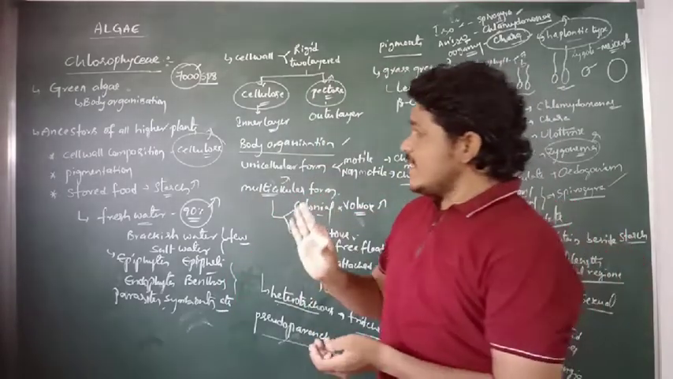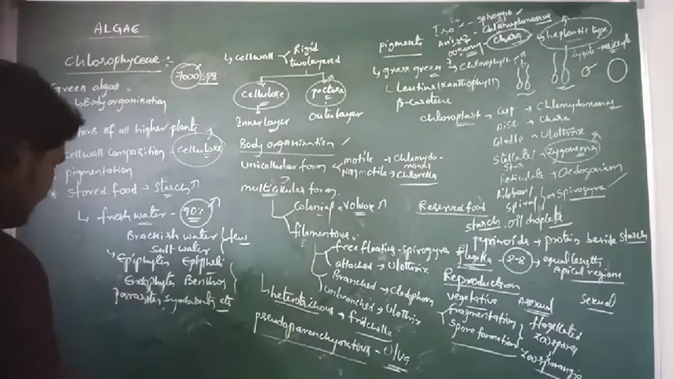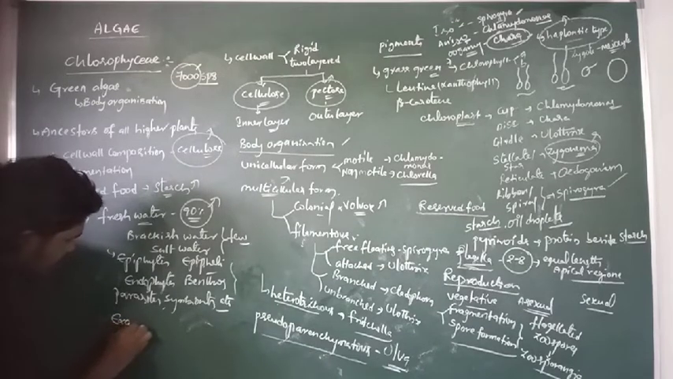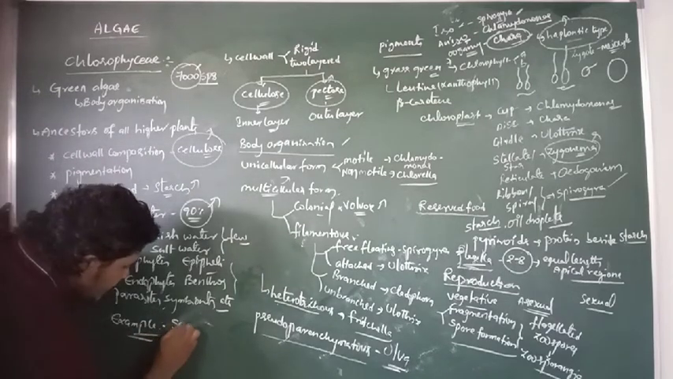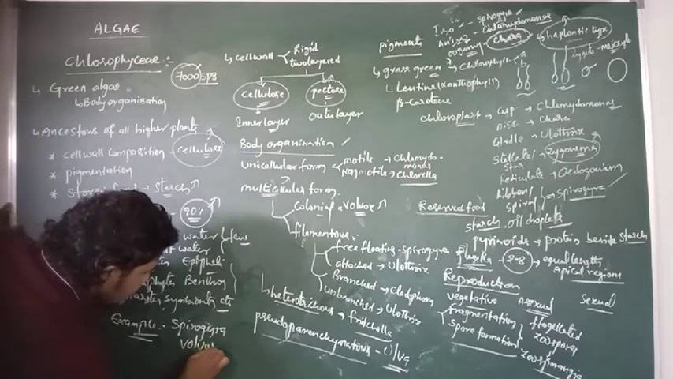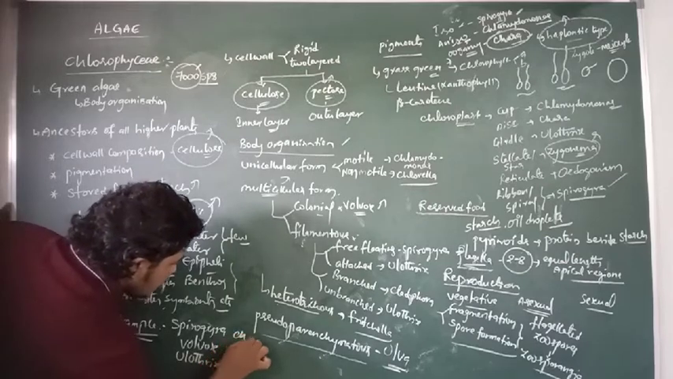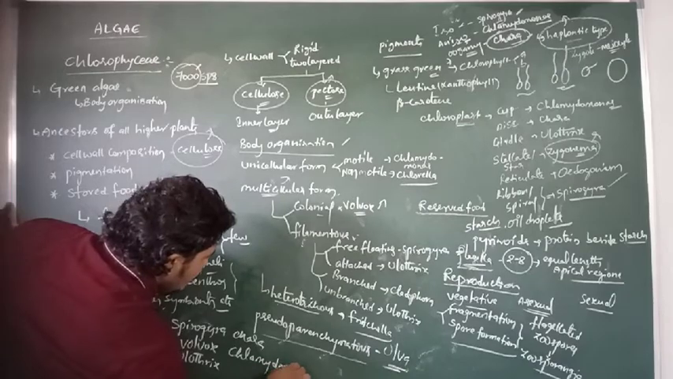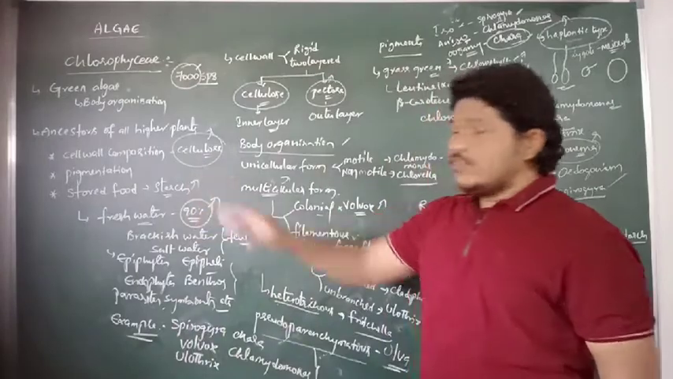And then let us see the common examples related to the Chlorophyceae. They are Spirogyra, Volvox and Ulothrix, Chara and Chlamydomonas. These are the examples related to the Chlorophyceae.